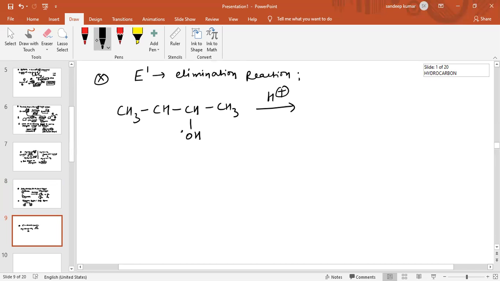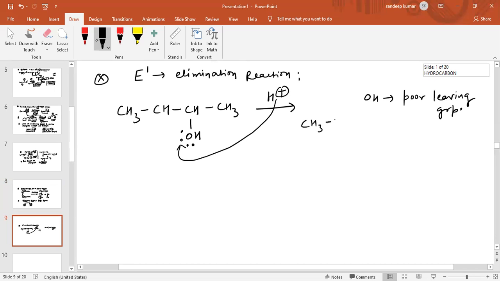So there is a lone pair of electrons on this oxygen atom, and OH group is a poor leaving group. Now this H plus will attack this oxygen atom. When this H plus attacks this oxygen atom, this will convert into OH2 positive, with two hydrogen atoms.